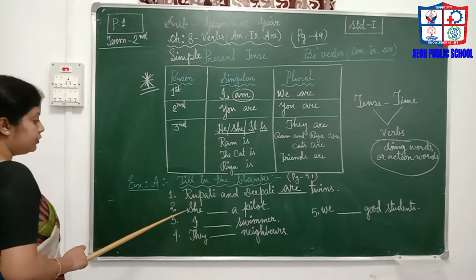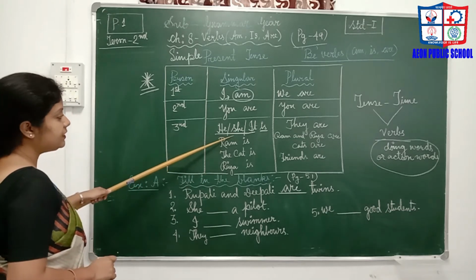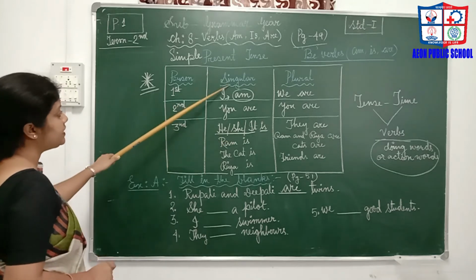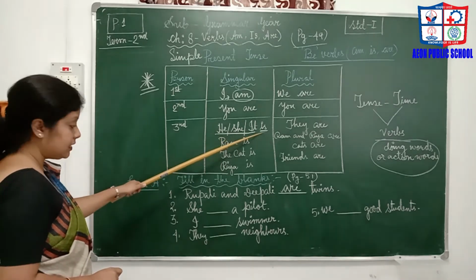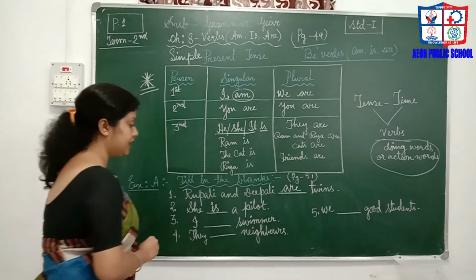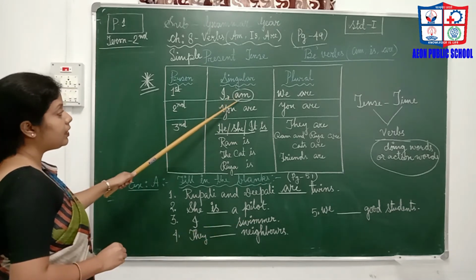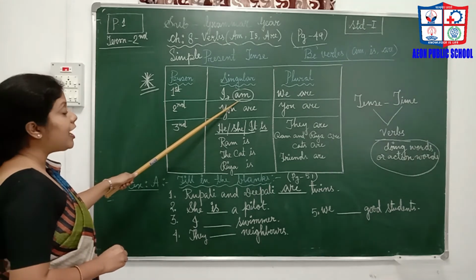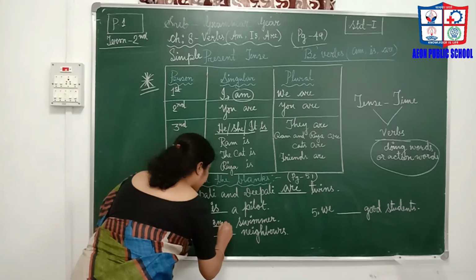Next, number 2, She dash a pilot. As we learned here, the pronoun she relates to the third person singular number. When it is third person singular number, we use the verb is. So we write down is here. She is a pilot. Next, in question number 3, I dash a swimmer. We have already read that I always carries the verb in present tense form, that is am. So it is I am.